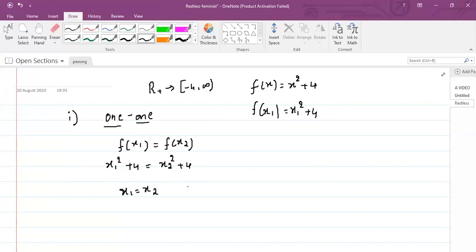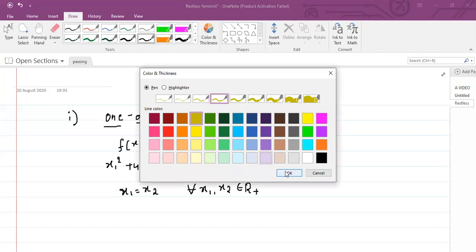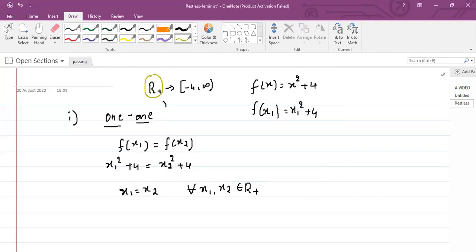Since you can choose for all x1, x2, observe here, this is a compulsory definition. If you got x1 equal to x2, you should not stop there. Whatever may be the given domain, you need to write: for all x1, x2 belongs to R plus, f of x1 is equal to f of x2 implies x1 is equal to x2.